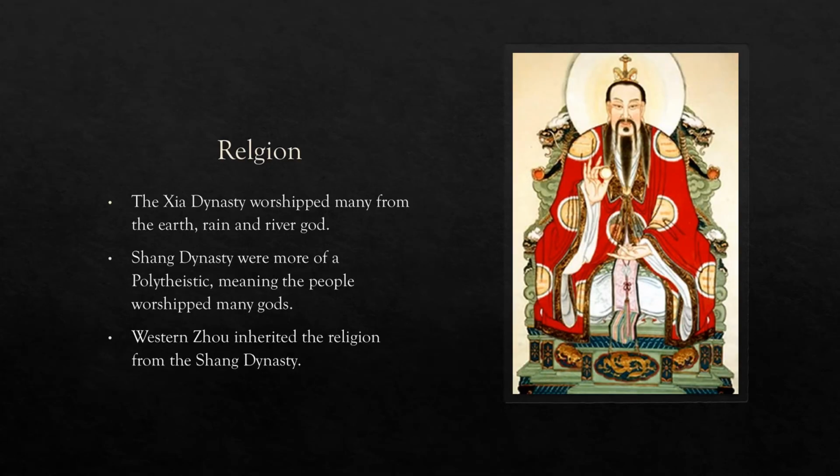Each of the dynasties had one thing in common: worshipping the gods. The Xia dynasty worshipped the earth, rain, and river gods and pleased the king of the gods, the sky god. The Shang believed in spiritual control, a world governed by the gods. They worshipped the supreme god Shangdi and consulted their ancestors through him. They did this by sacrificing to the gods because they believed that if they did, the gods would favor them with luck.